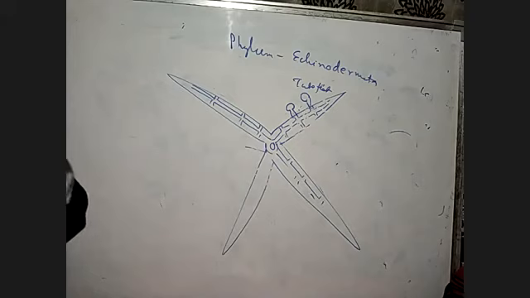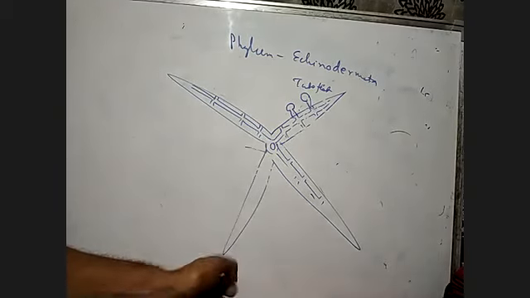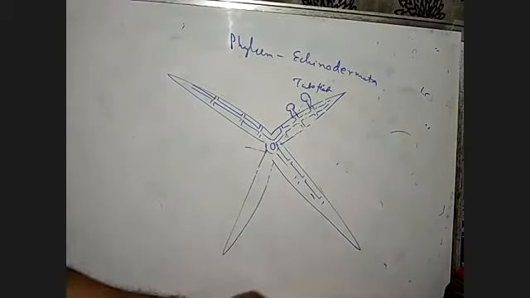And just like in the case of fishes, in amphibians also fertilization is external. But if you go right from the birds and reptiles, fertilization becomes internal. In mammals also fertilization is internal. Here fertilization is external, and development is indirect with a free swimming larva.